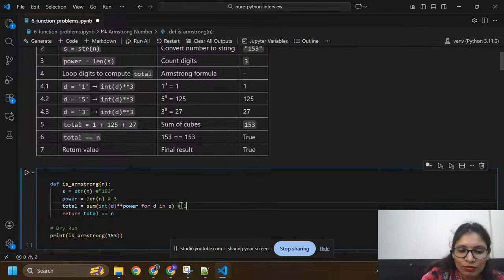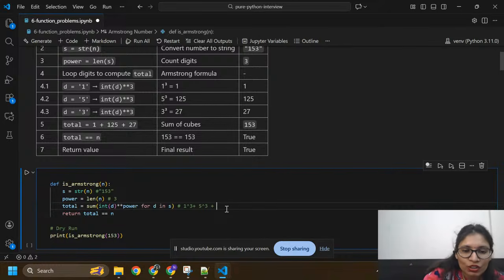I'm going to use 1 to the power 3 plus, for the second element, d equals 5. We take d equals 5 from here, so 5 to the power 3, and after this I have the last element, d equals 3.